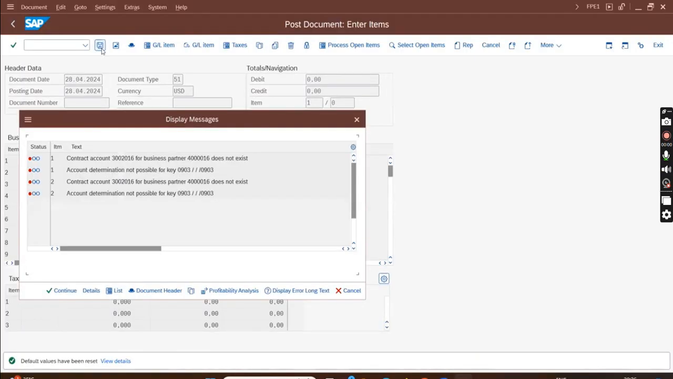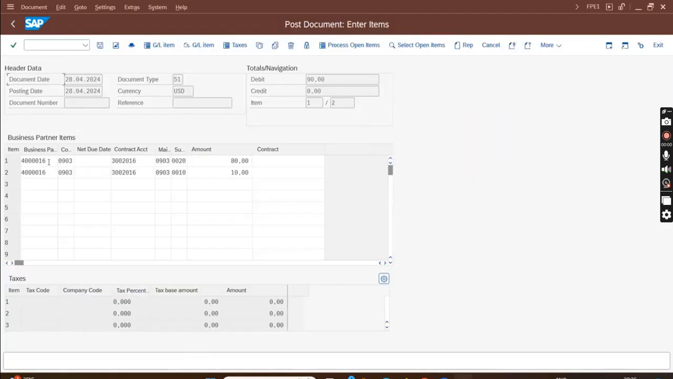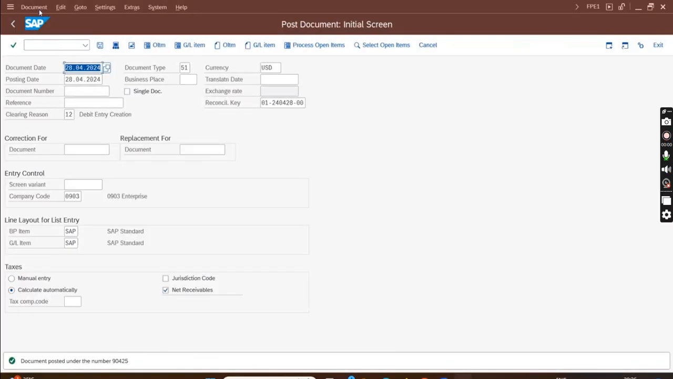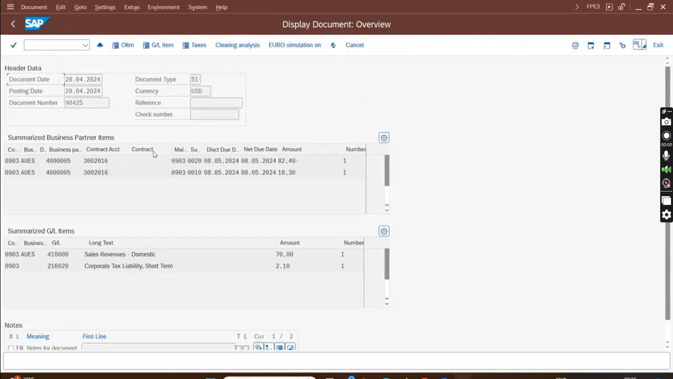Okay, so with that I'm going to save, no change. I hit enter. Oh, I think this is not the right business partner for this CA. Yeah, 4005 is the business partner. So saved. Now let's check the document display.